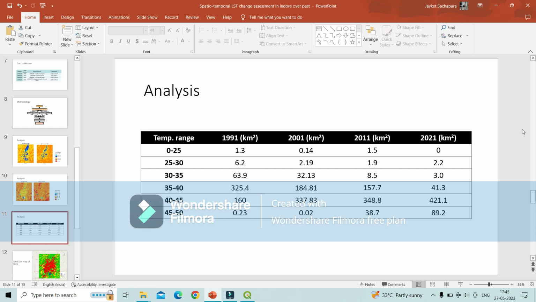And in some areas 45 to 50 degrees Celsius, in 2021 it is approximately 19 square kilometers. So we can see the temperature is rising very rapidly.